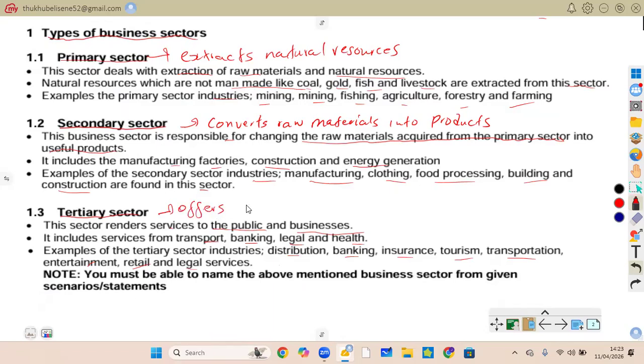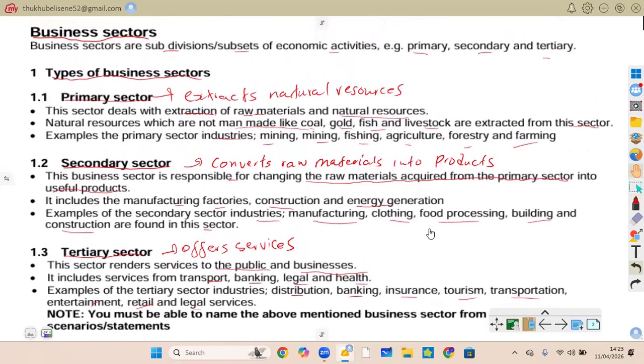It offers services. You can talk of tourism companies, you can talk of banks, they offer services. That is the tertiary sector. Hope we are together, people. Hope we are still on one page.